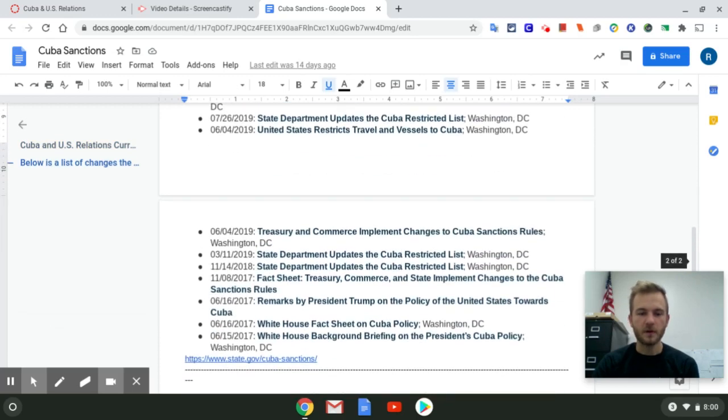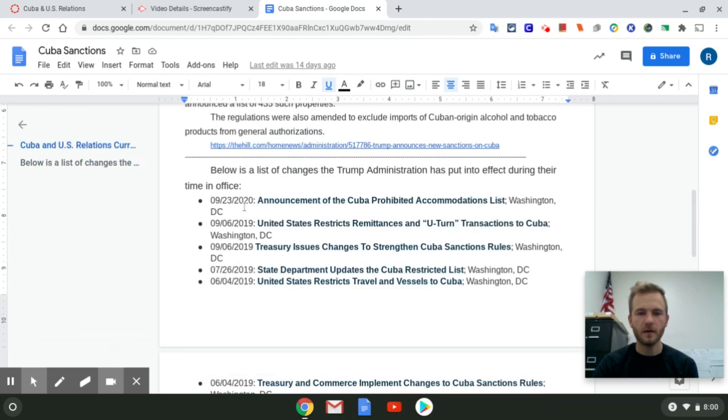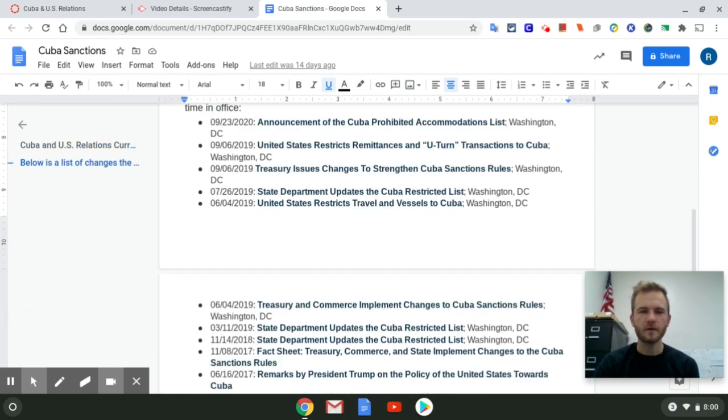The general summary, working from 2017 to 2020, is that it has become more and more strict in terms of sanctions on Cuba. The whole idea for President Trump is to force the Cuban government to change and become more democratic. They want their elections to be democratic and things of that sort, and they're going to force their hand by sanctioning them.